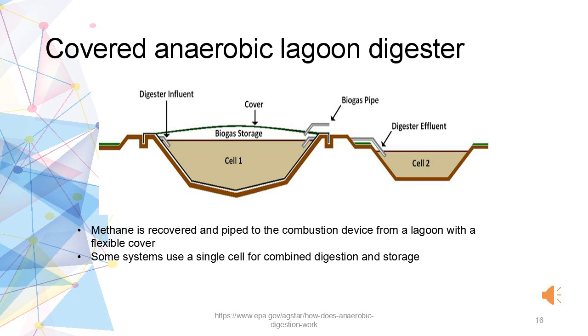A lagoon is a storage as well as a treatment system. The liquid level on the second cell must rise and fall to create storage, while the level on the first cell remains constant to promote manure breakdown. Some systems use a single cell for combined digestion and storage.